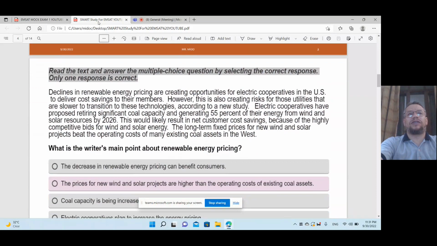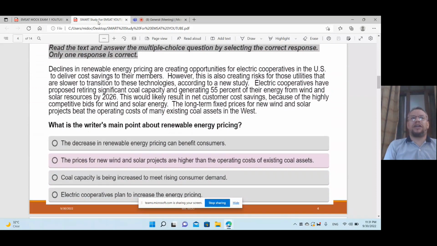That's an example in front of you. I have one paragraph here, and I have 4 options, A, B, C, D. What is the writer's main point? And this is a question. You have to choose one of the answers.